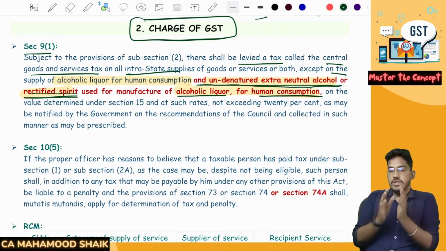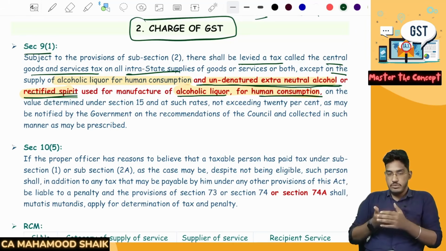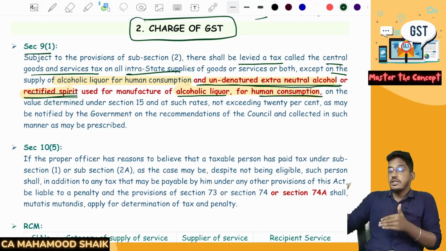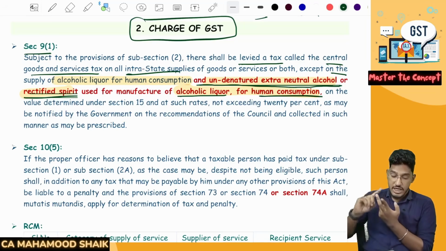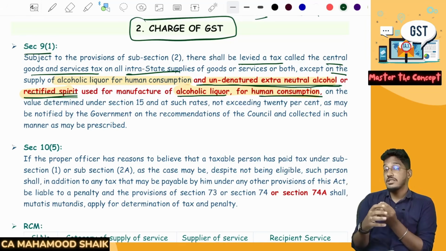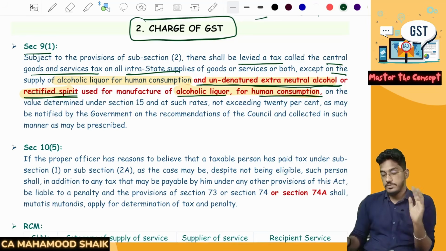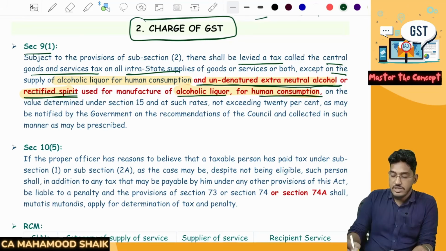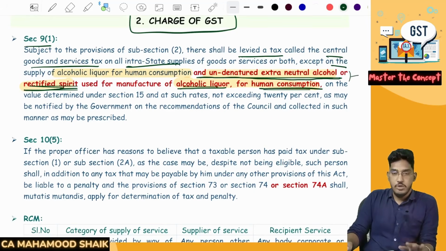We all know alcoholic liquor for human consumption will be outside of the GST purview. Now they have added one more thing here. Not only the final product, alcoholic liquor for human consumption, but even undenatured extra neutral alcohol or rectified spirit, which will be used in the manufacturing of alcoholic liquor for human consumption, will have no GST. It will be outside of the GST purview. That is one small amendment they have here.